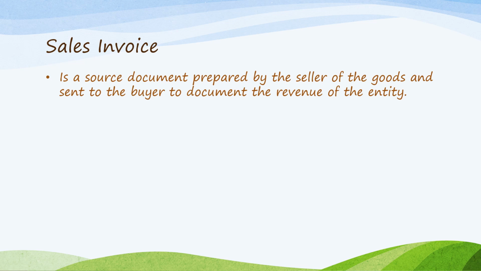What is a sales invoice? So this topic here mentions the different source documents in a merchandising type of concern. A sales invoice is a source document that is prepared by the seller of the goods, and this is actually sent to the buyer to document the revenue of the entity. So this is normally recorded in the sales journal.